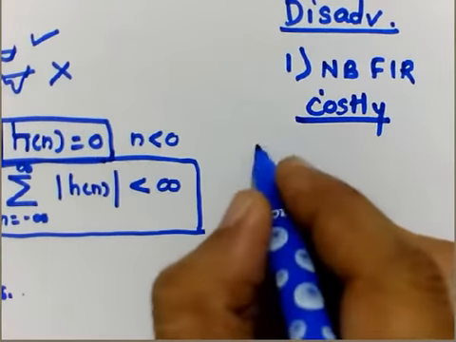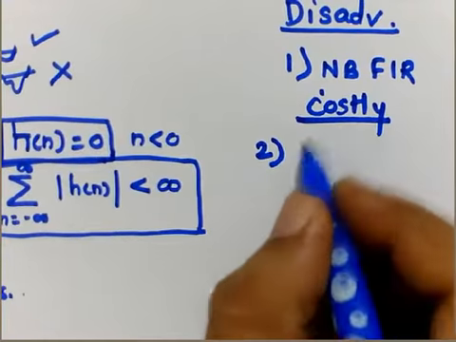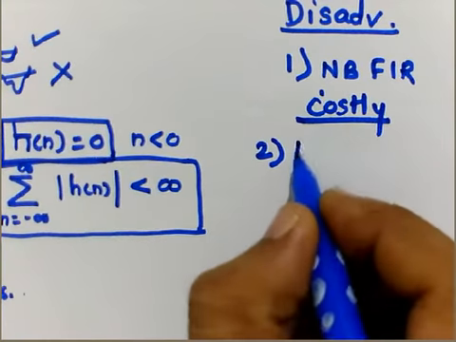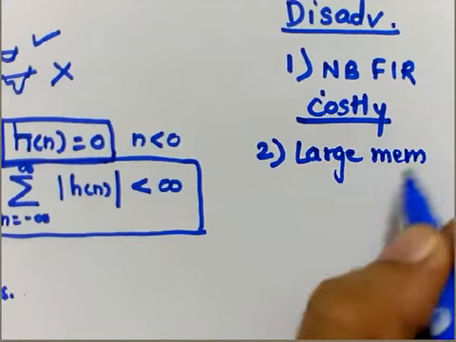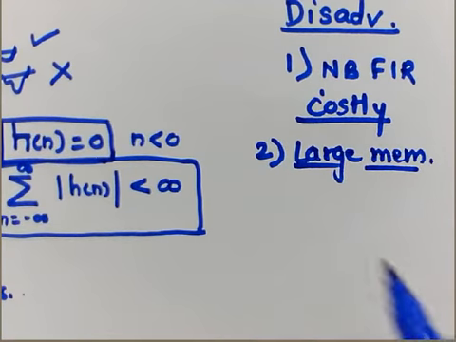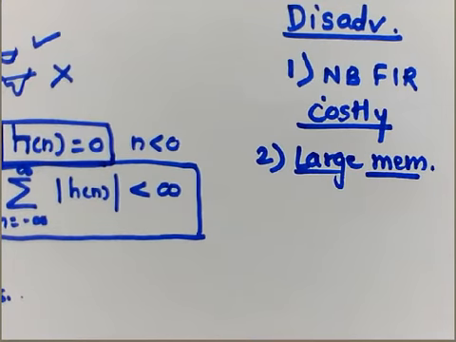That is the very first disadvantage. Second is the requirement of memory. A large memory will be required to store some of the complex operations as well as the data resulting from those operations. That's why these two are the major disadvantages of FIR filter design.